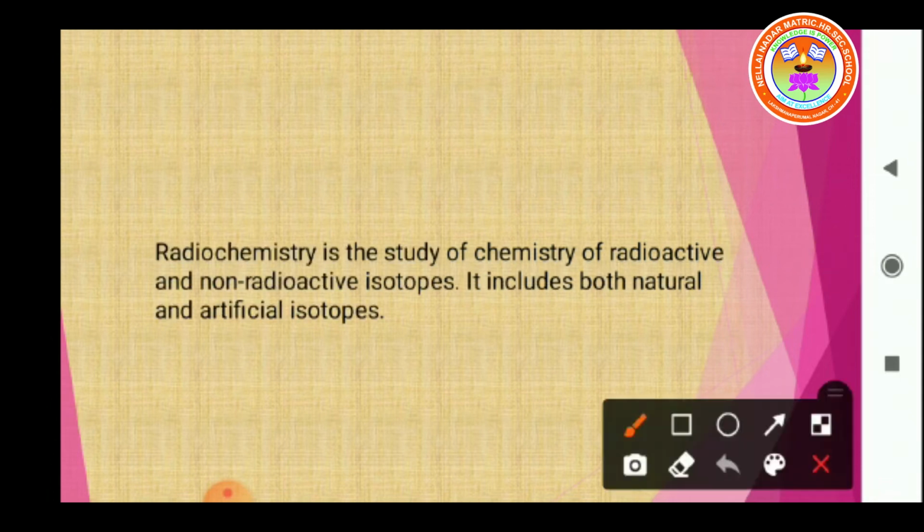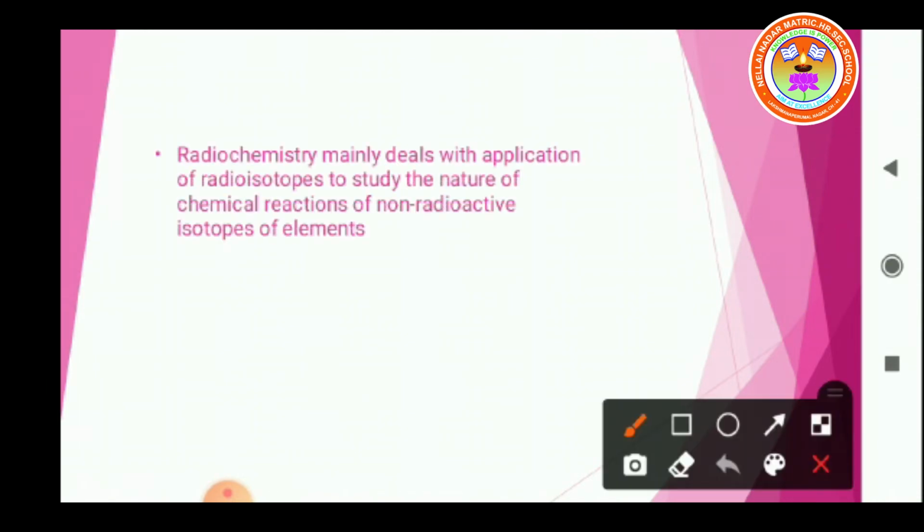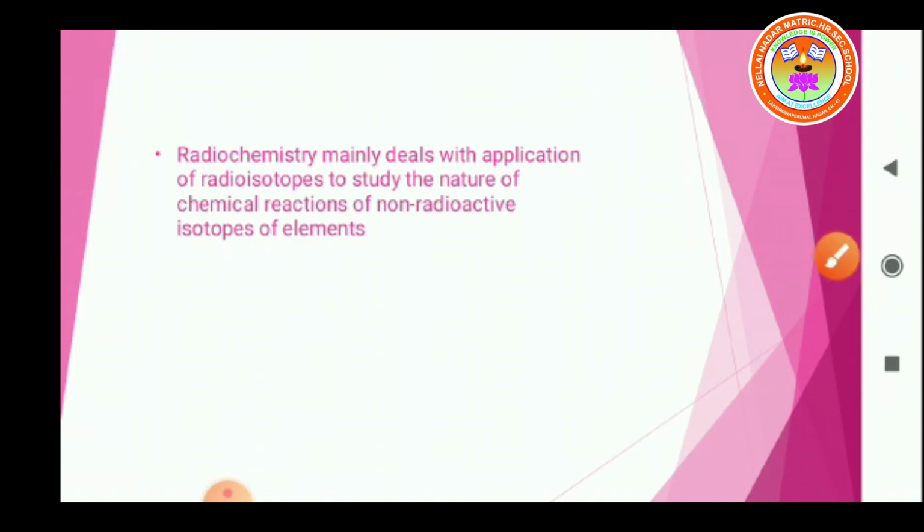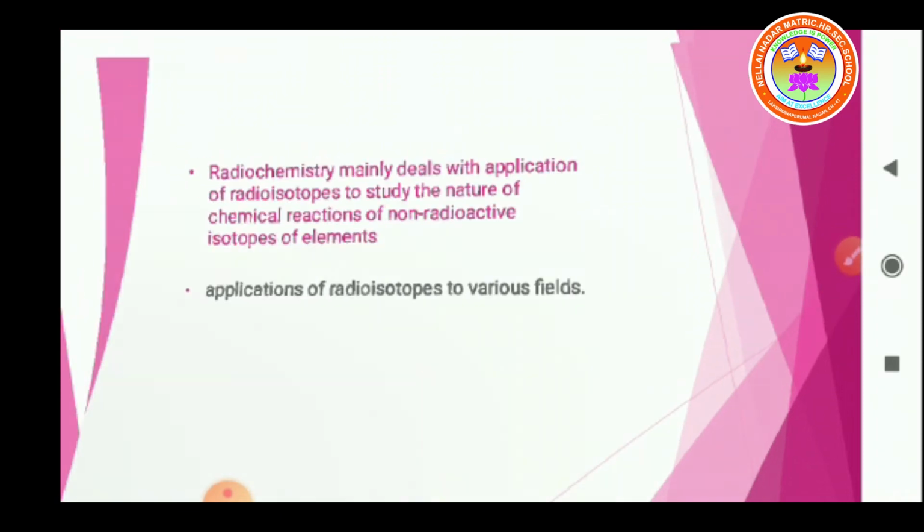That is, what is radiochemistry? Radiochemistry is the study of the chemistry of radioactive and non-radioactive isotopes. It includes both natural and artificial isotopes. Okay, now clear? See here, radiochemistry mainly deals with the application of radioisotopes to study the nature of the chemical reactions of non-radioactive isotopes of elements. And one more is the application of radioisotopes to various fields.